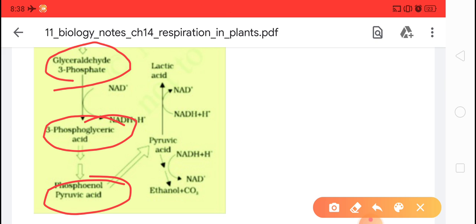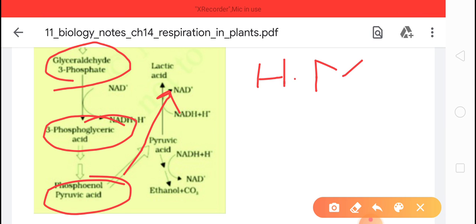Okay, so it may be converted into lactic acid. In human muscles lactic acid fermentation takes place. We have seen that during heavy exercise our muscle cells need more energy. At that time they respire anaerobically and the pyruvic acid is converted into lactic acid. Due to that, people get cramps.